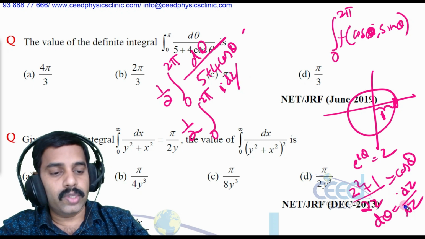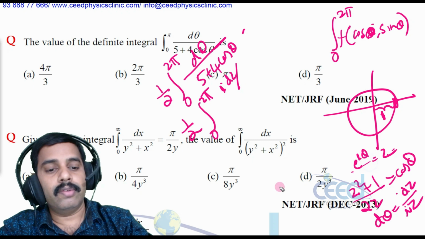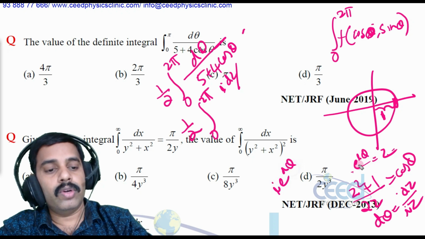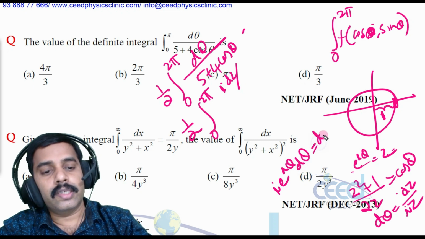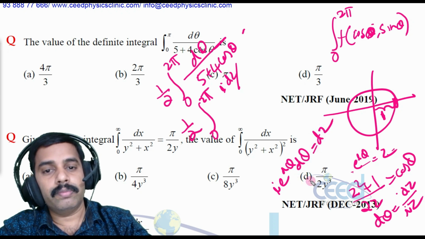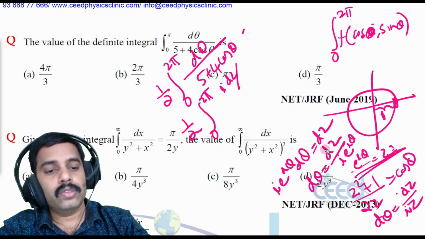On differentiating either side, i e raised to i theta d theta is equal to dz. So d theta is equal to dz by i e raised to i theta. What is e raised to i theta? That is z. So dz by iz.